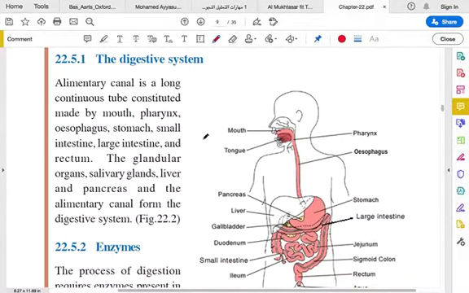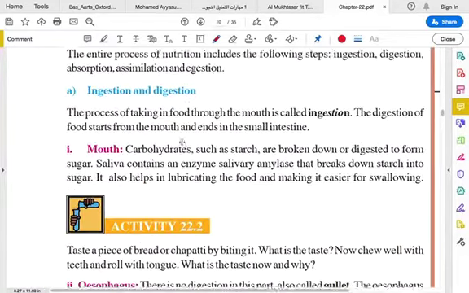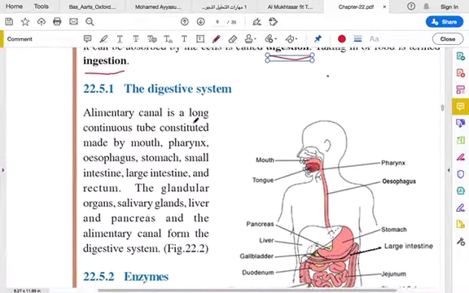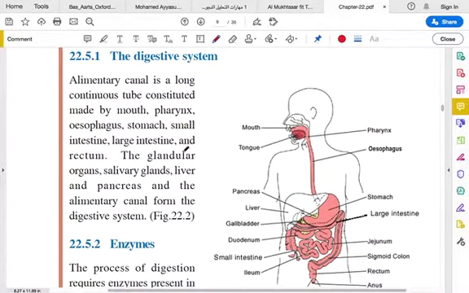Okay, and the alimentary canal has glandular organs. Glandular organs are the organs which secrete some enzymes. So the places where enzymes are secreted are called glands, and those organs are called glandular organs.